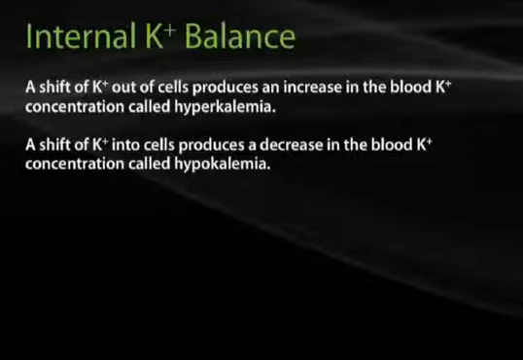A shift of potassium out of cells produces an increase in the blood potassium concentration. This is referred to as hyperkalemia. A shift of potassium into cells produces a decrease in the blood potassium concentration. This is called hypokalemia.